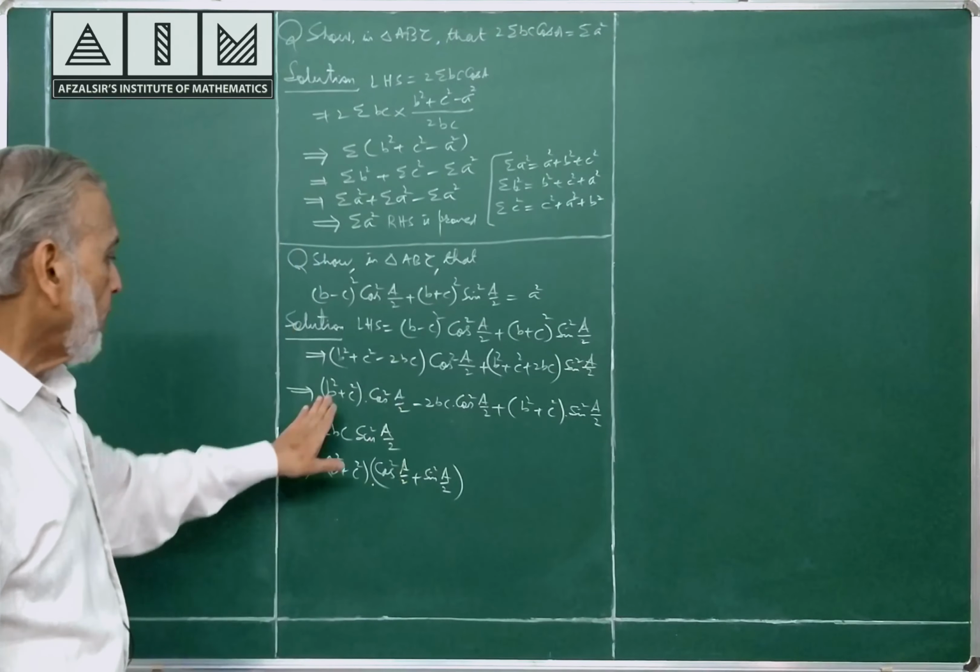Similarly, the other part, minus 2bc is common in these two. After taking minus 2bc common, you have cos square A by 2 and this will become minus because you have taken minus common, cos square A by 2 minus sin square A by 2.